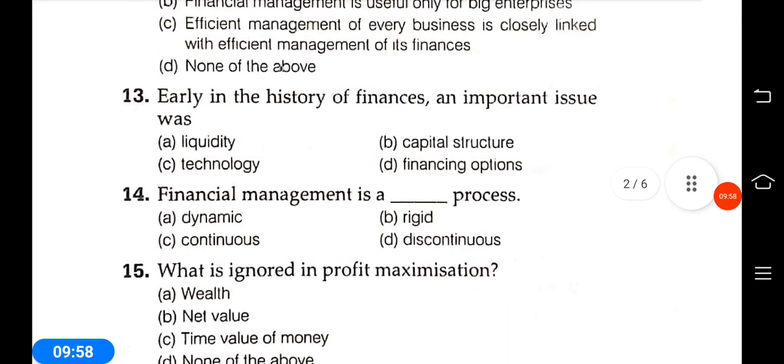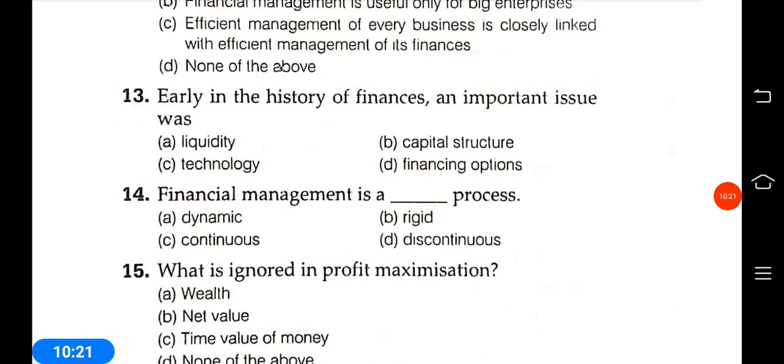Then next question: early in the history of finance, an important issue was liquidity, capital structure, technology, or financial options. The answer is liquidity.